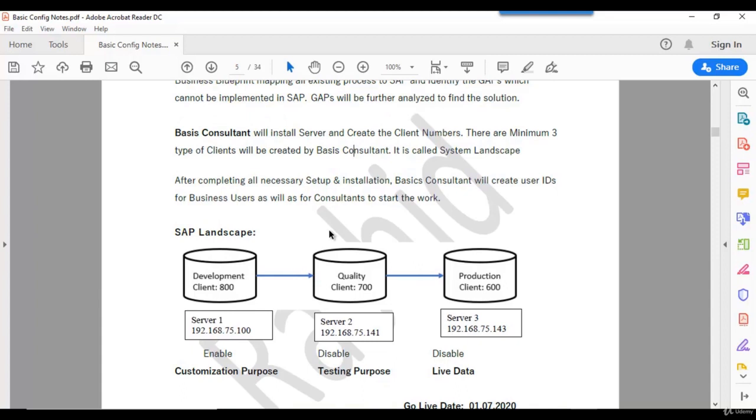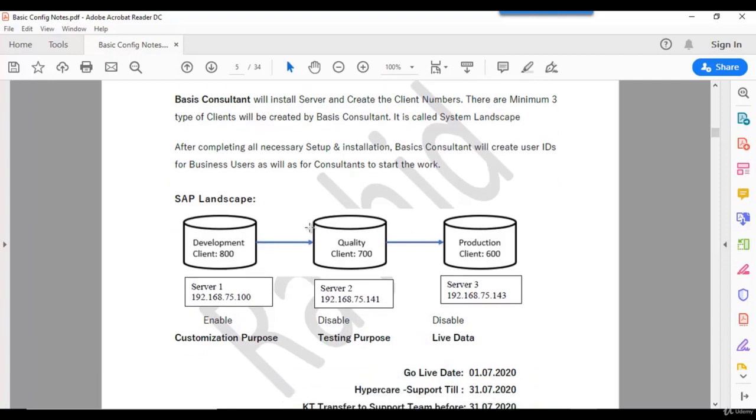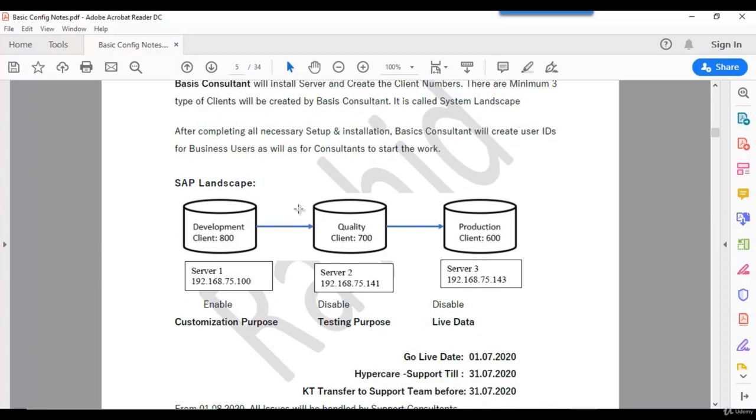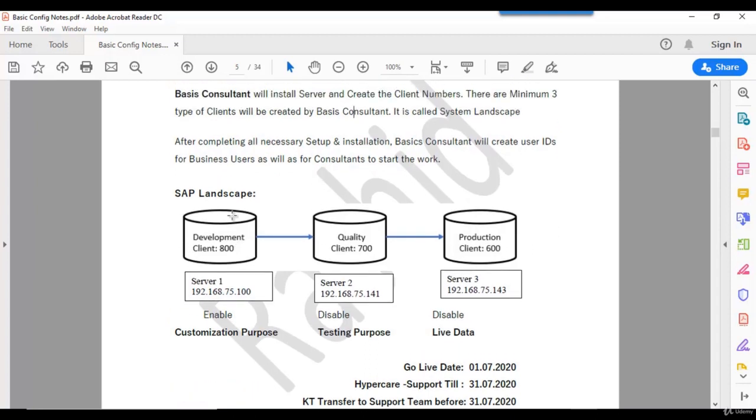If you take the example of a hard disk, we have only one laptop with one hard disk. But if you see C drive, D drive, E drive, that is a logical partition only. So like this, he will do the partition and it will be installed in separate servers. Why do we need these clients? Consultants will give access to development, quality and production as well, because we need to have up to the production.